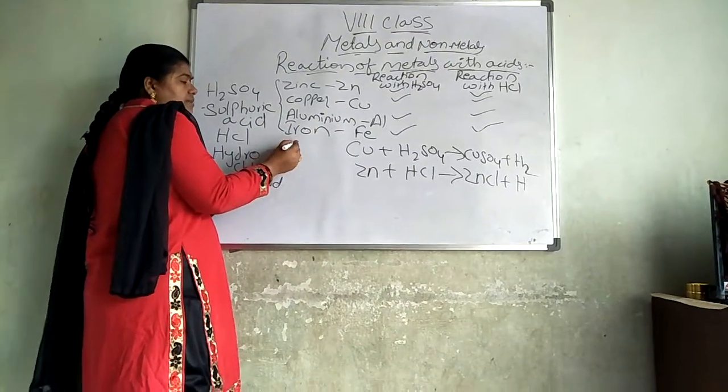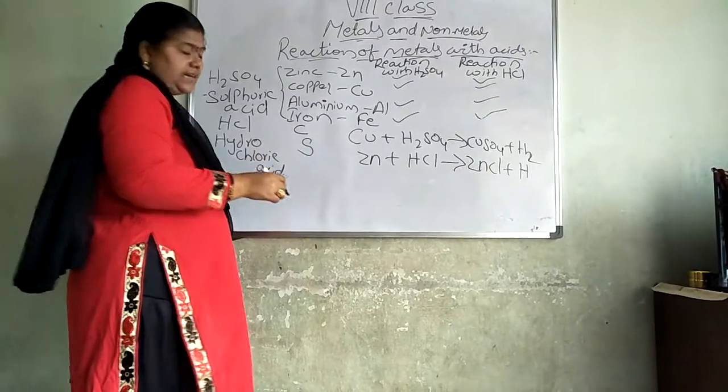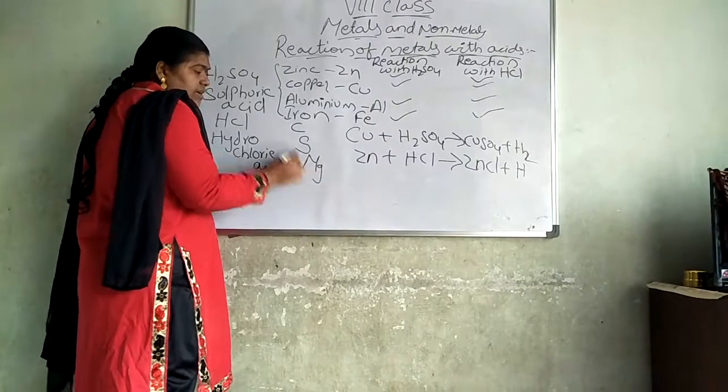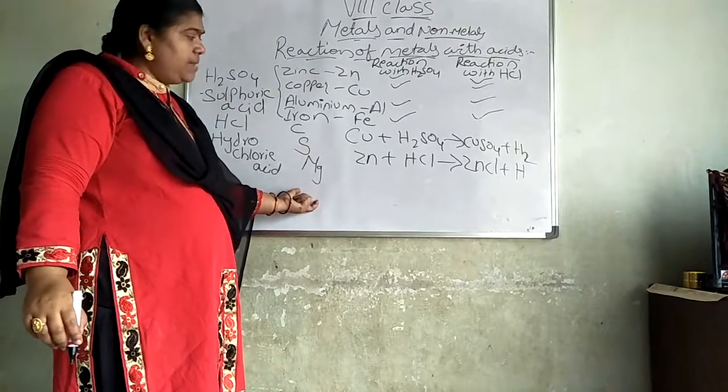And carbon is denoted with C. Sulfur is denoted with S. Magnesium is denoted with Mg. Know this: carbon C, sulfur S, magnesium Mg.